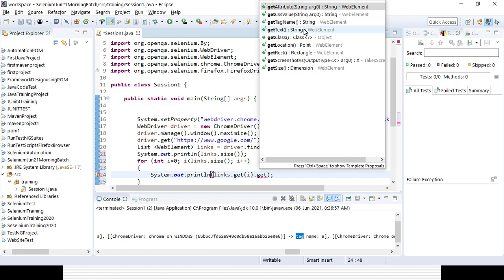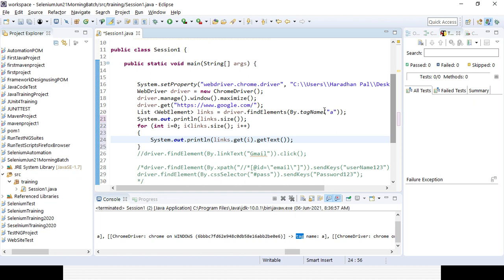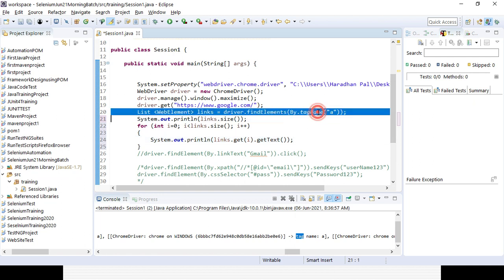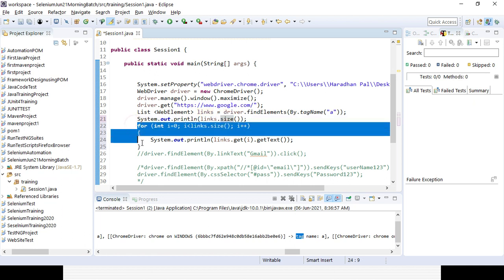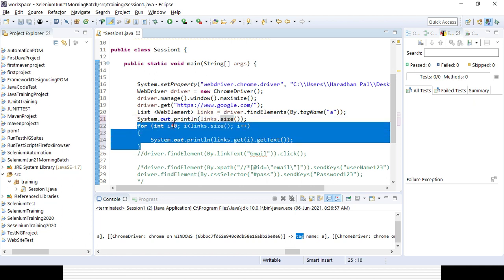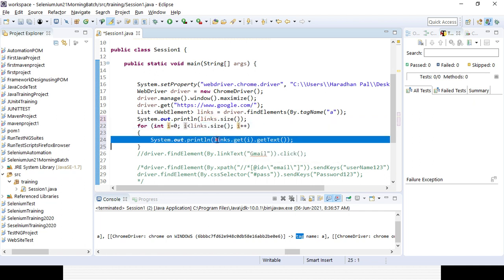It will be remembered one by one, but nowadays it can be difficult for you. So first I want to inspect the element with the particular tag name. I am storing it in the variable. Then if I want to get the size, the variable name dot size. And if I want to print all the links one by one, I'll be using a for loop. That is the syntax for the for loop: for integer, it will start from 0, it will go till the size of the list, and it will iterate one by one. And if I want to get all the links, I can get each iteration one by one and get text.